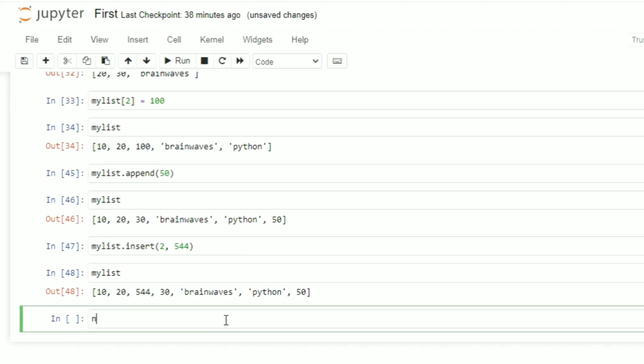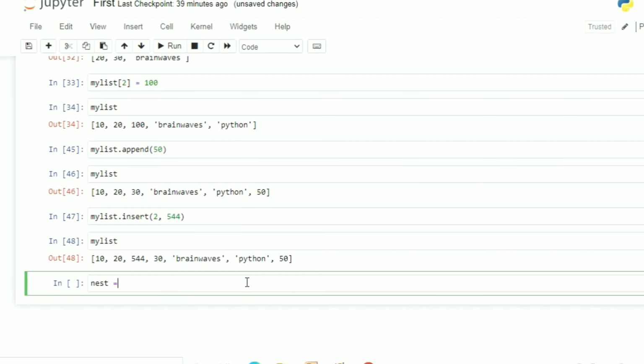So if I am taking another example as nest equals to, suppose I am writing nest equals to 1, 2, 3, comma 4, comma 5, comma, here I am taking a string, suppose brain waves, and let me execute it.